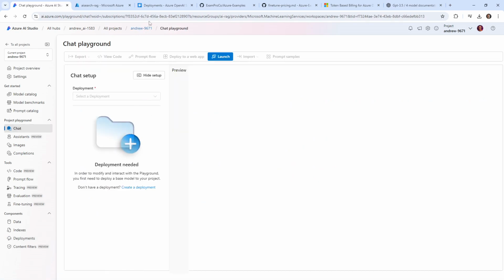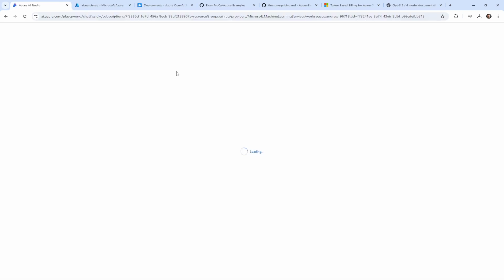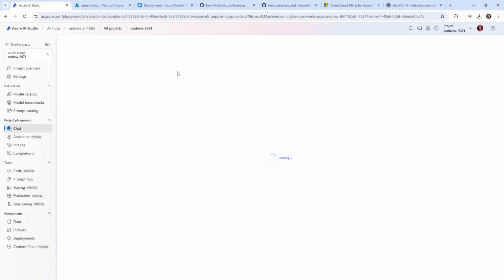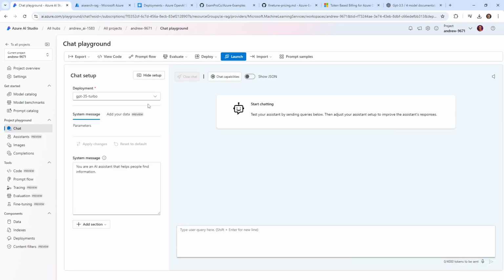And it doesn't seem to be aware of the deployment. Let's give this a refresh here. Sometimes Azure needs to propagate, so be very patient. There we go. We'll go ahead and add our data. So we already have a connection. So I'm just wondering how we can do that.